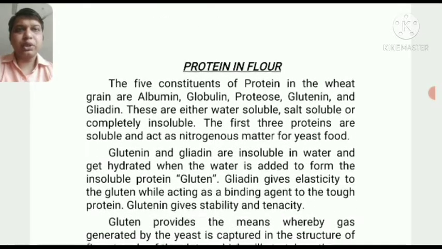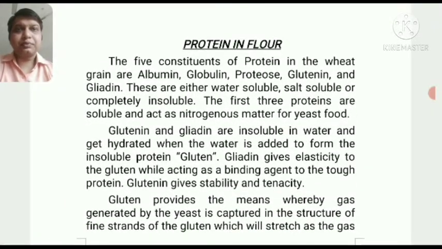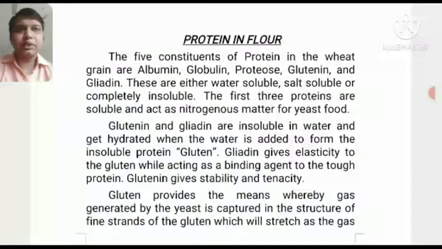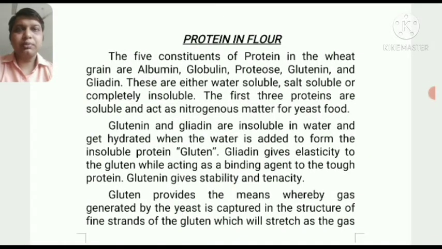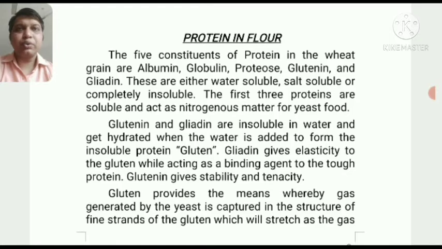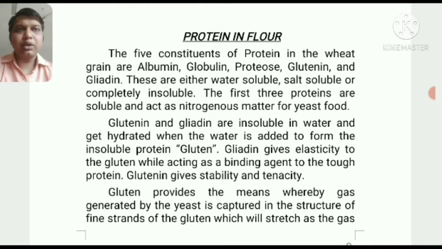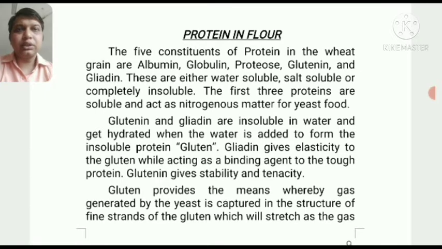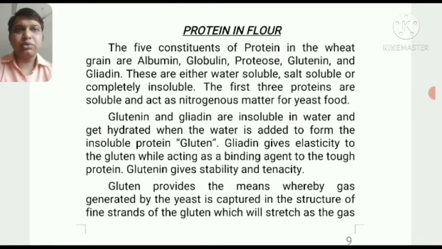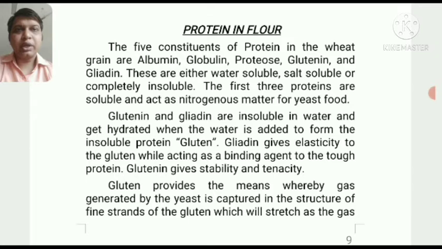Now coming to the protein in flour. There are five constituents of protein in wheat grains, five different types of proteins available in the grain, or you can say these parts come together and make up the final protein in the flour. They are albumin, globulin, protease, glutenin, and gliadin. These are either water soluble, salt soluble, or completely insoluble.